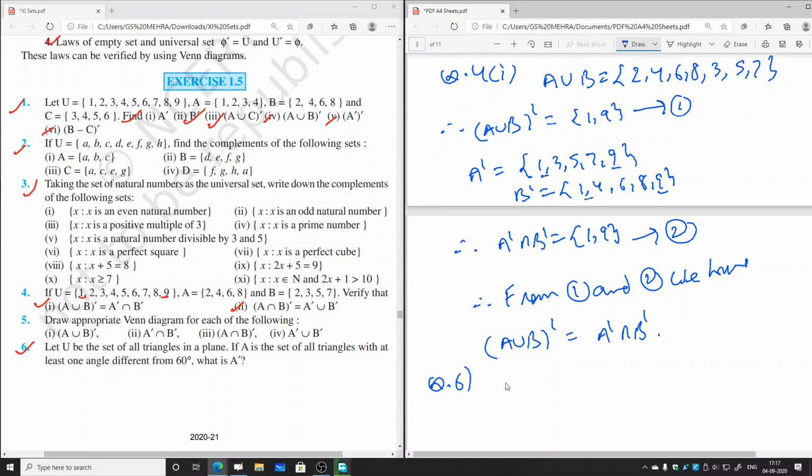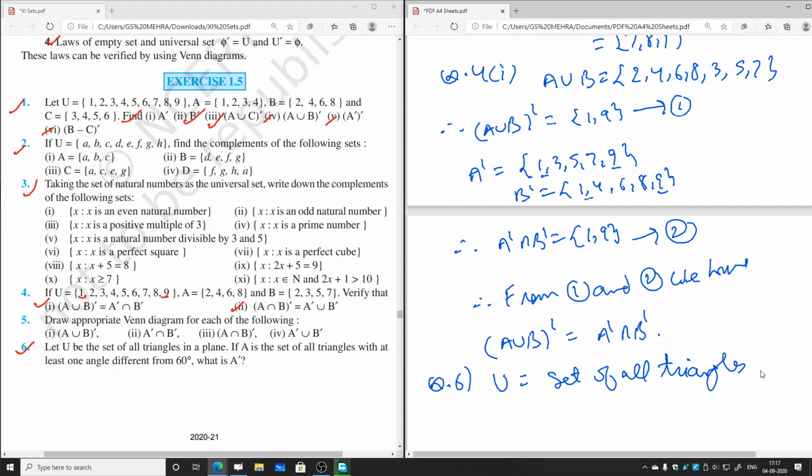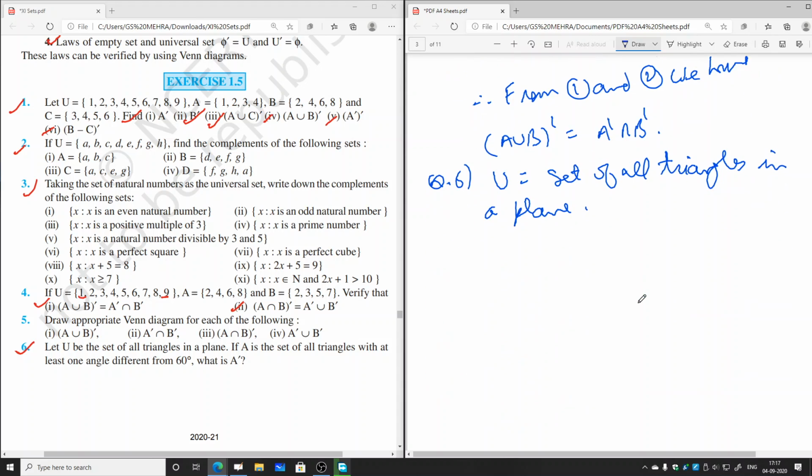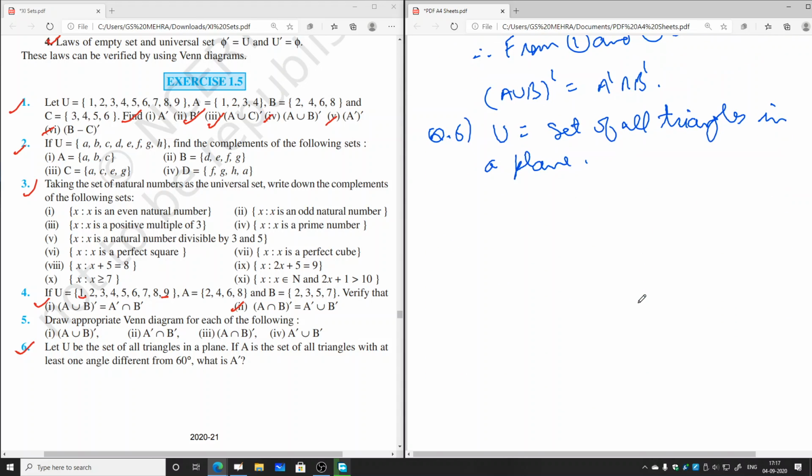So question number 6, part one. Here U is equal to the set of all triangles in a plane. And what is the set A? Set A is the set of all triangles in which at least one angle is different from 60 degrees.